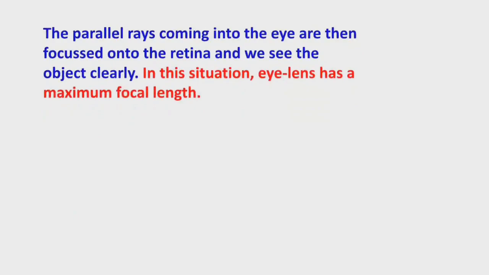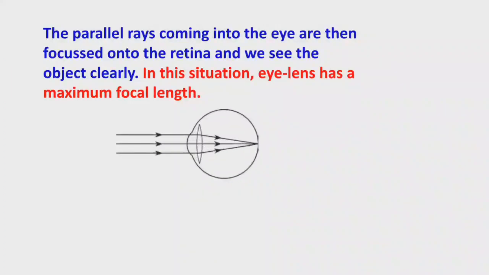The parallel rays are coming into the eye. When the eye is focused on a distant object at infinity distance, all the rays are parallel. The parallel rays coming into the eye are focused onto the retina, and we see the object clearly. Here, when the eye is focused on a distant object, the focal length of the eye lens increases to its maximum value, that is 2.5 centimeters, so the image forms on the retina. In this situation, the eye lens has maximum focal length.